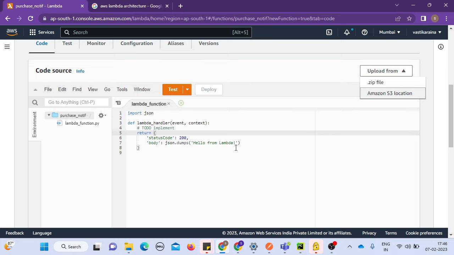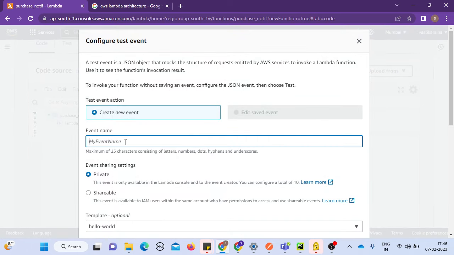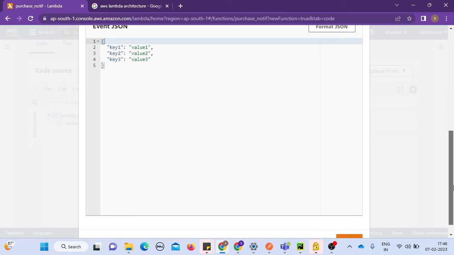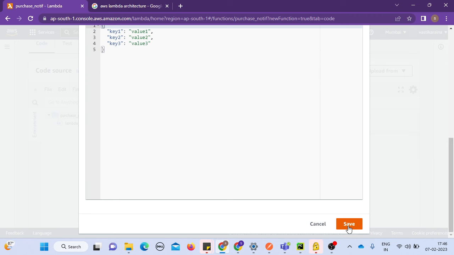So let's say this is the hello from Lambda that you just did. Now, to execute this code right from the Amazon console, because you also need a way to check whether it is correct or not, you can define a test event here. You can call it test. And here you see the event parameter that it does accept and consume, and then you click save.